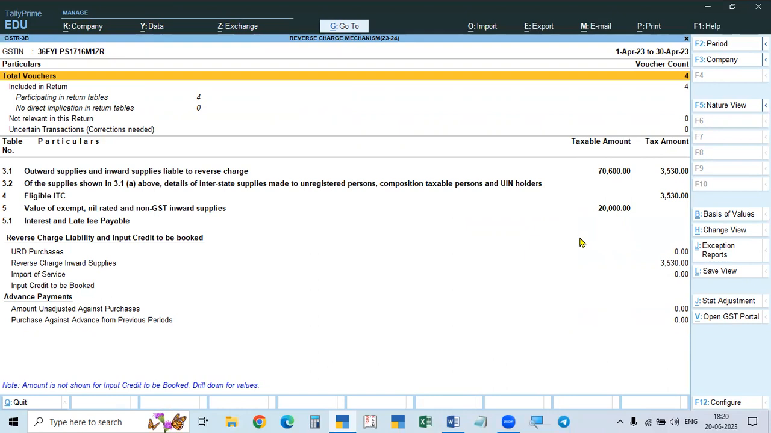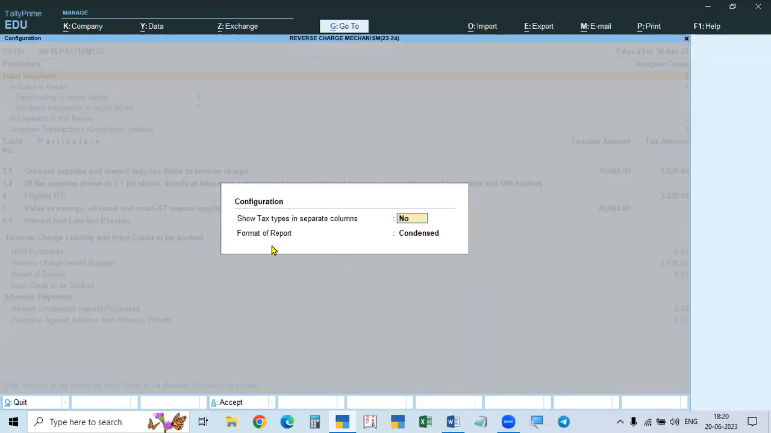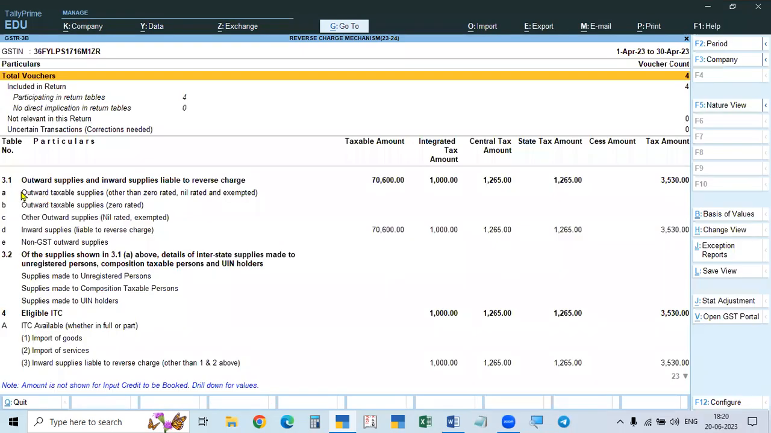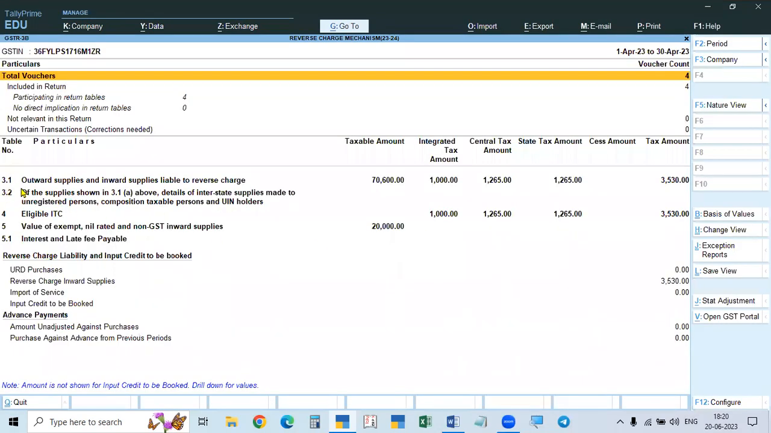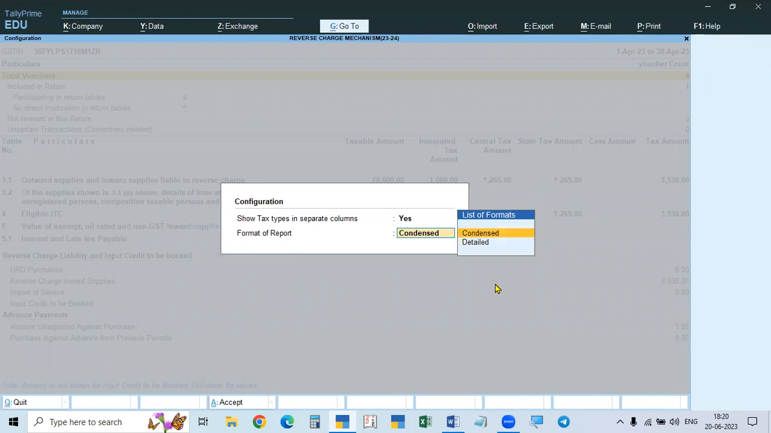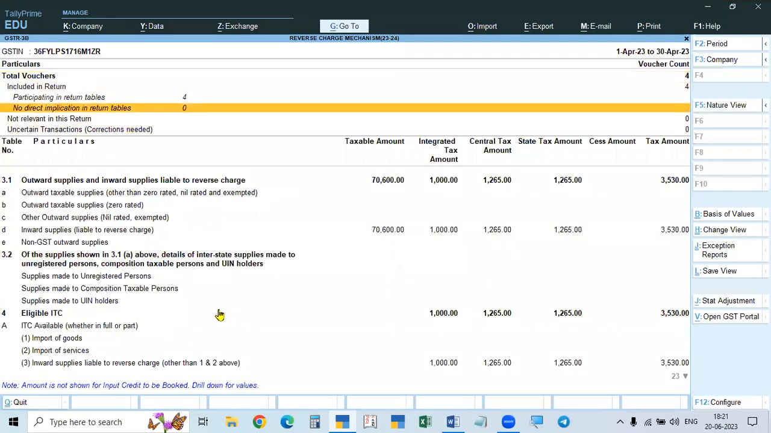If the details are not shown in any GST report, go to F12, and a simple configuration window will come. For State tax types, show the tax types in separate columns, make it yes. And then another one is detailed, which means everything contains many details, and all the details will be shown. See, 3.1 different items, 3.2 different items. If you take it as contains, it will show only the 3.1, 3.2 table numbers and the respective amounts. If you take detailed, you will get all the details here.